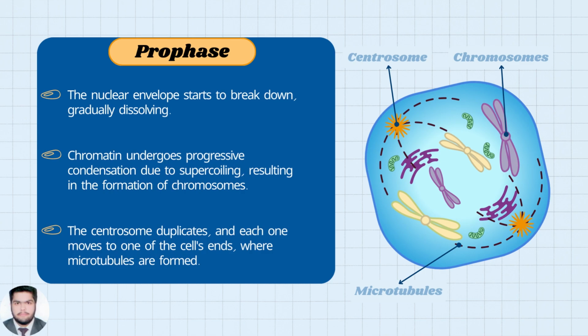Prophase. The nuclear envelope starts to break down, gradually dissolving. Chromatin undergoes progressive condensation due to supercoiling, resulting in the formation of chromosomes. The chromosome duplicates and each one moves to one of the cell's ends, where microtubules are formed.